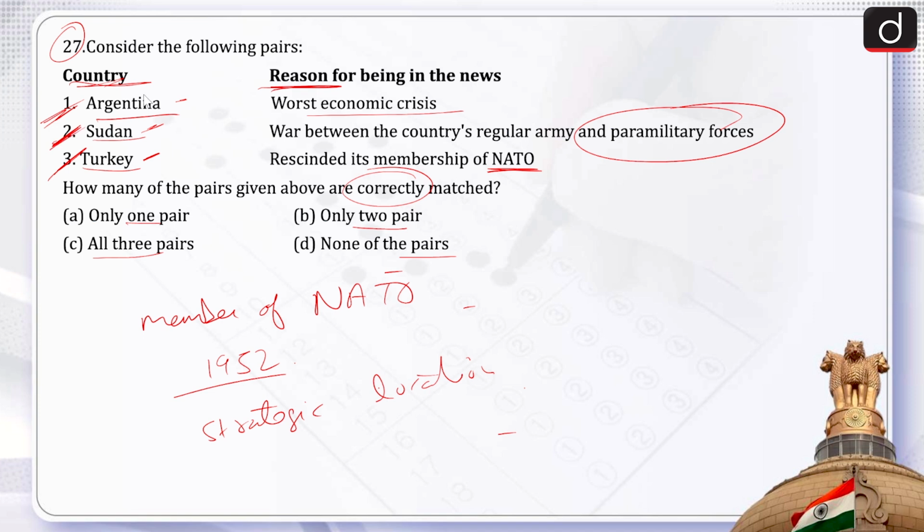Therefore, Argentina and Sudan is correct while Turkey is wrong because it is a member of NATO. Therefore, how many are correct? First is correct, second is correct. Therefore, the correct answer becomes option B, that is only 2.